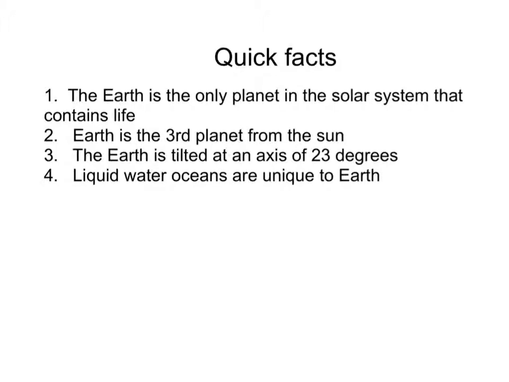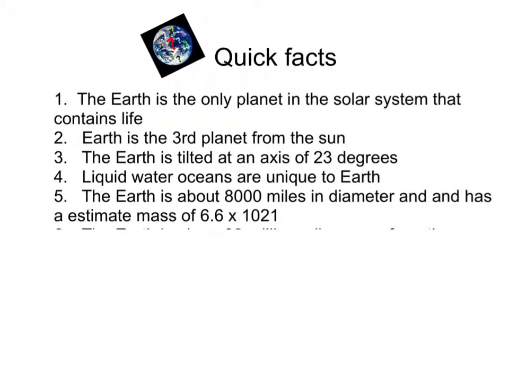Liquid water oceans are unique to Earth and cover up to 70% of the Earth's surface. The Earth is about 8,000 miles in diameter and has an estimated mass of 6.6 times 10^21 tons.